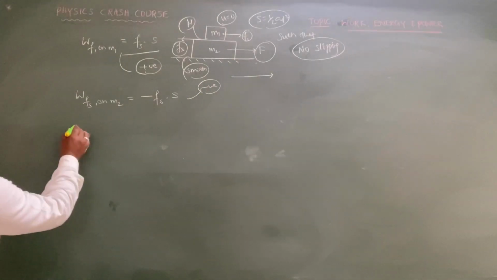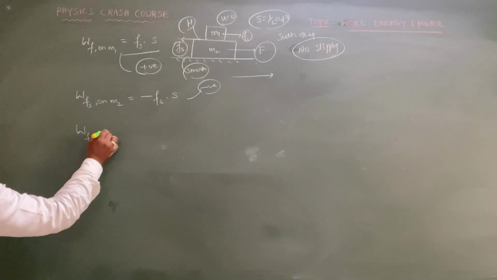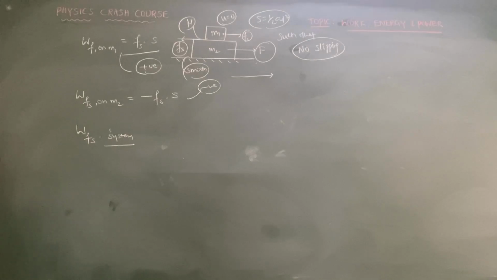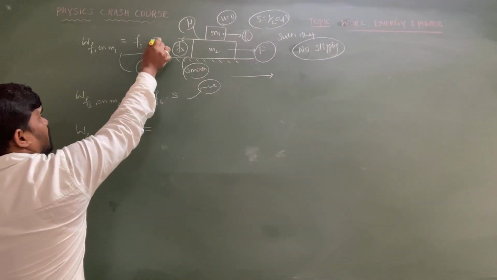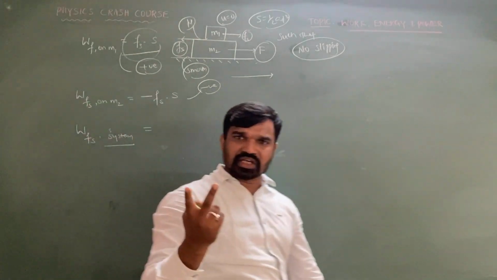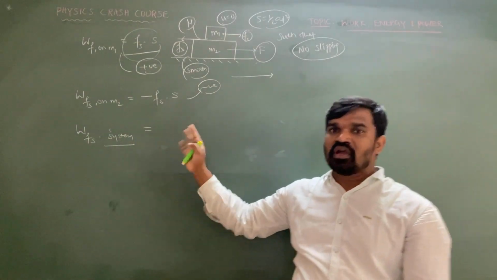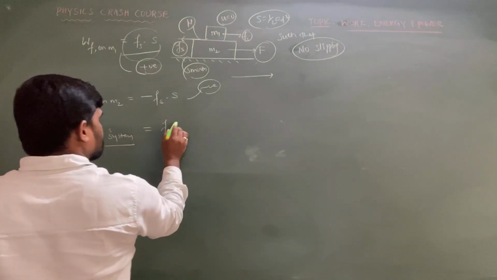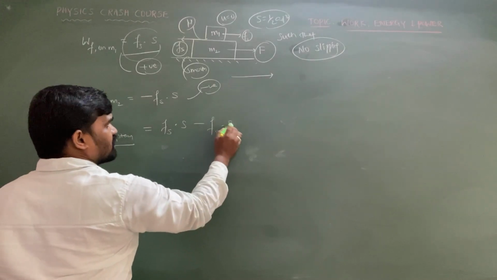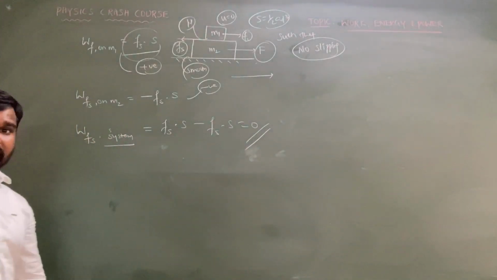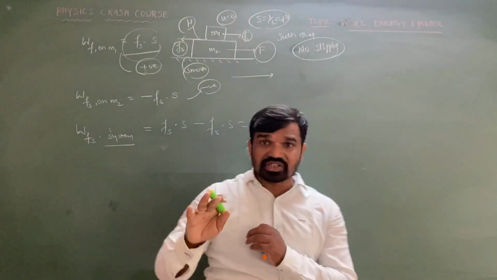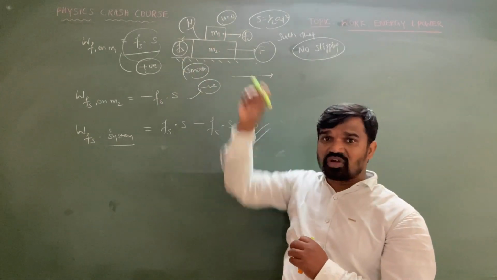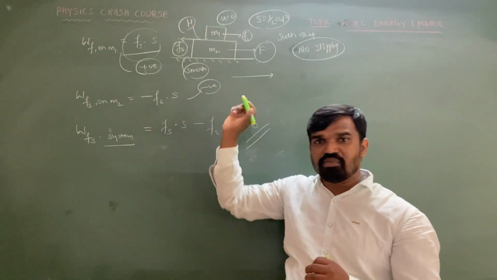Next, what is the work done by the static friction on the system itself? How many blocks are there? Two blocks. So the work done on the system is the work done on the first block plus the work done on the second block. This is equal to Fs times S minus Fs times S, which is equal to 0. So the work done by the static friction on the system is 0, but the work done by the static friction on the individual blocks may be positive, may be negative, may be 0 also.